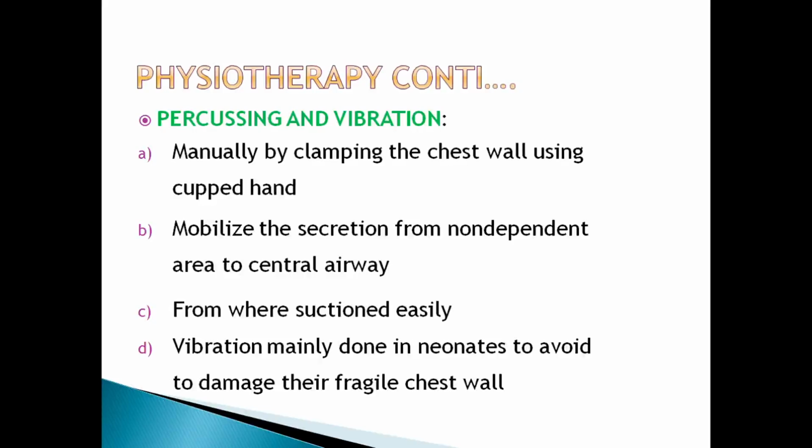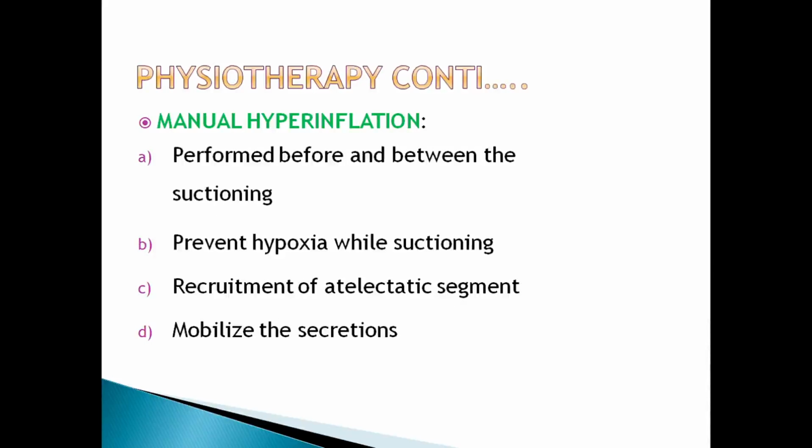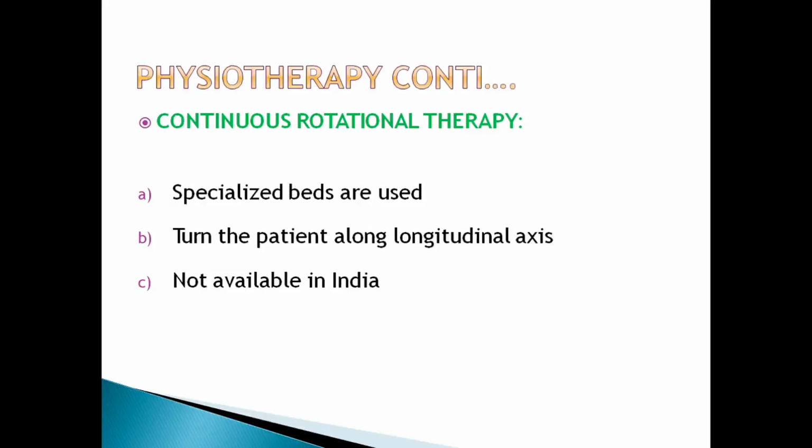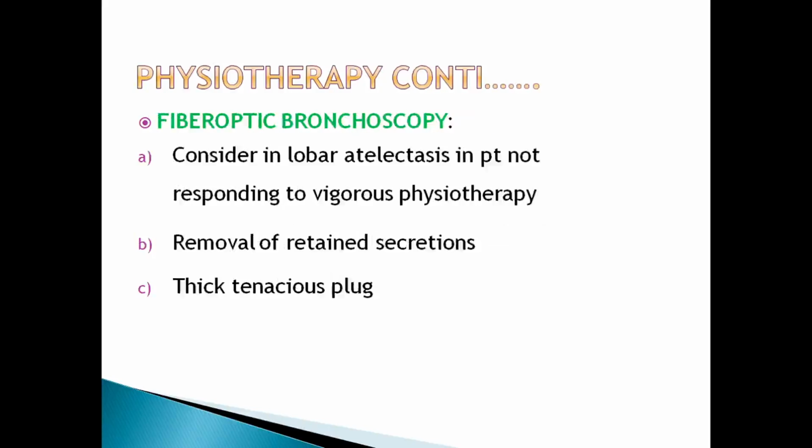Percussion and vibration are done manually by cupping the chest wall using a cupped hand, to mobilize the secretions so that they can be suctioned easily. Manual hyperinflation is performed before suctioning, prevents hypoxia, recruits atelectatic segments, and mobilizes the secretions. Continuous rotational therapy is used in specialized beds when the patient is not mobile. This is not available in India.